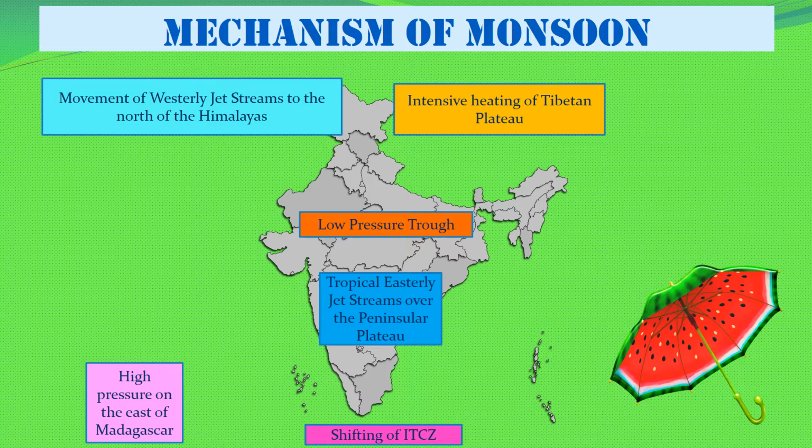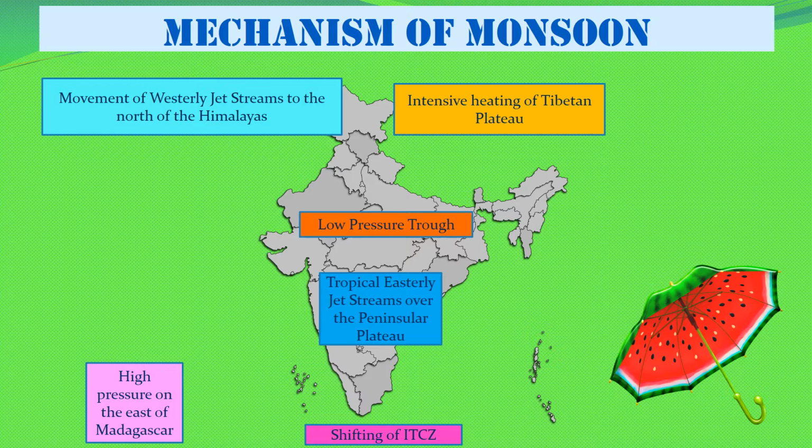Third thing, a low pressure trough gets created over the northern plain. We know that during this time the temperature of the land is very high and the temperature of water bodies is comparatively low. So there is a difference in pressure.